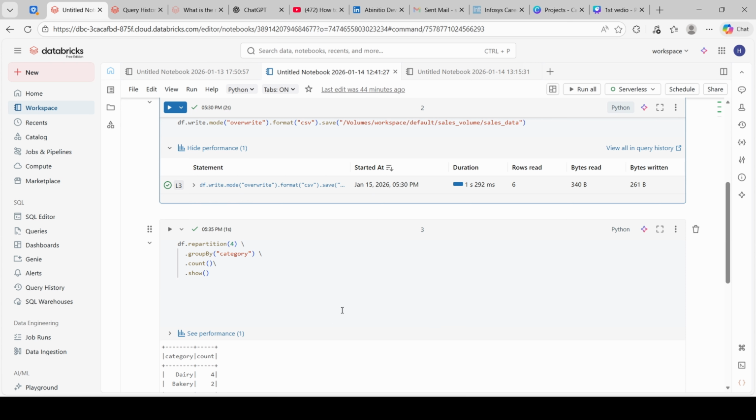Here we are performing some aggregation: repartition, group by, count. Repartition means it redistributes data into partitions. Here we want four partitions, so it redistributes data into four partitions. It can cause a shuffle. Group by category means group the sales data based on the category. Count the number of records per category, and show. Here repartition and group by are the transformations, and count and show are the actions.